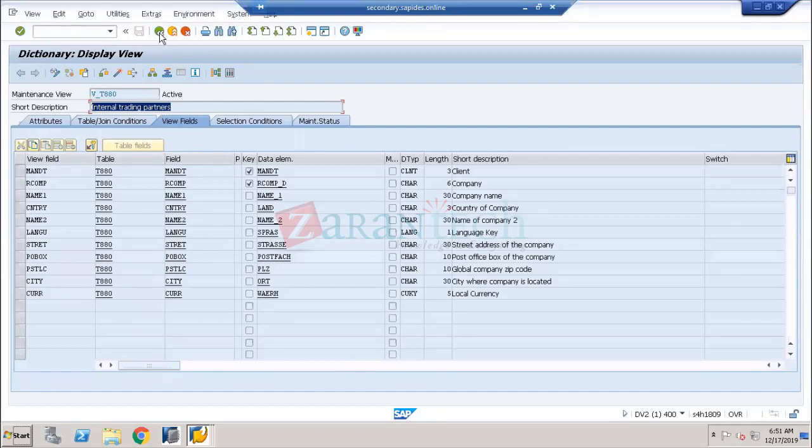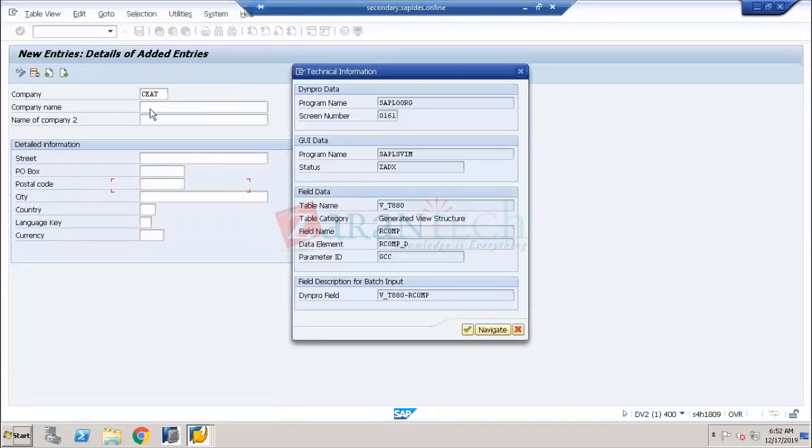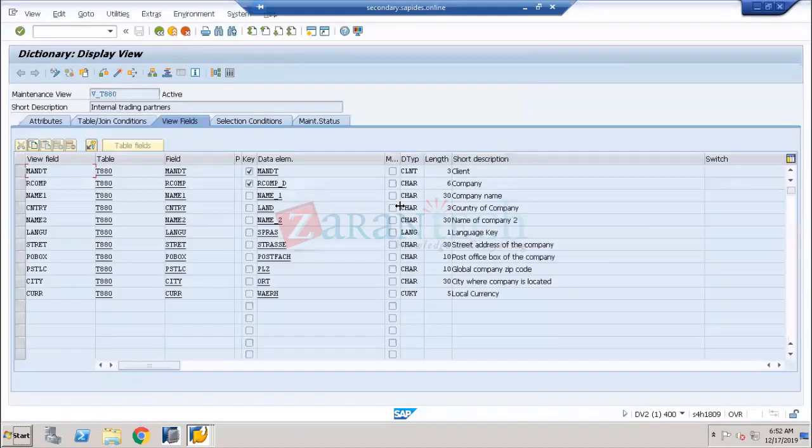Now, whatever information I'm going to enter over here is going to be restricted with certain characters, not more than 6, not more than 30, not more than 5, like this. So if I click on the table, it will take me to the table, and here you can see the length. With the company length, I just told you that the field name is called RCOMP. Here you can see the length of the company is restricted to only 6 characters.